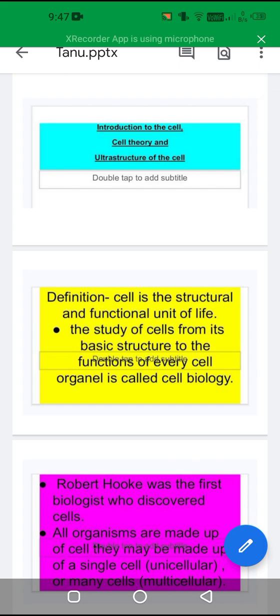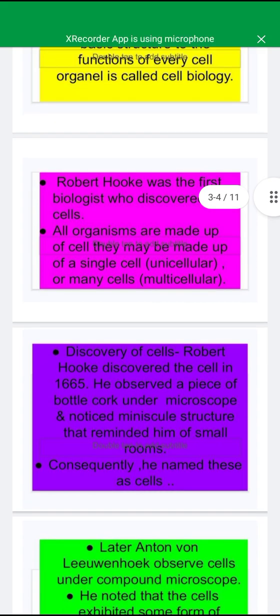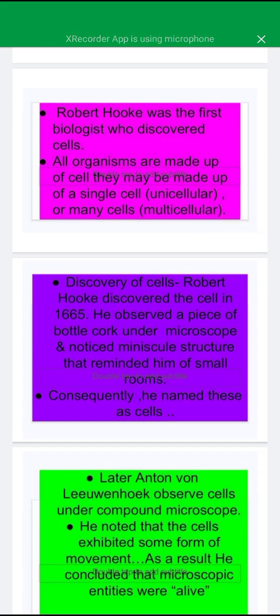Basically, what is a cell? The simple definition of a cell is the structural and functional unit of life. The study of the cell, from its basic structure to every function of the cell organelles, is called cell biology. Robert Hooke was the first biologist who discovered cells. All organisms are made up of cells. They may be made up of a single cell, which is called unicellular, or formed by many cells. This is called multicellular.